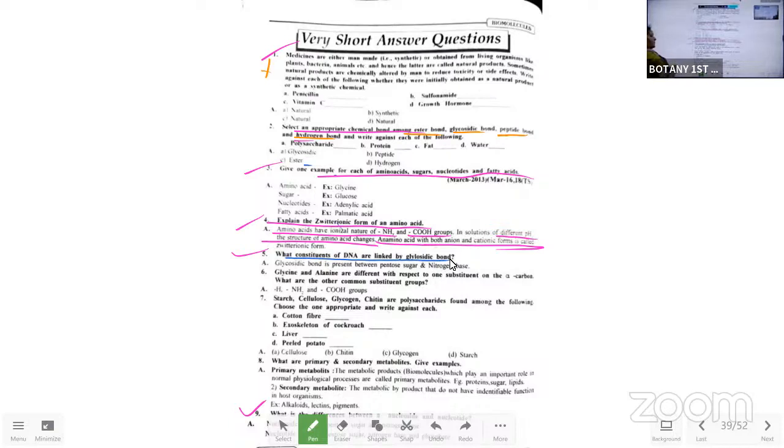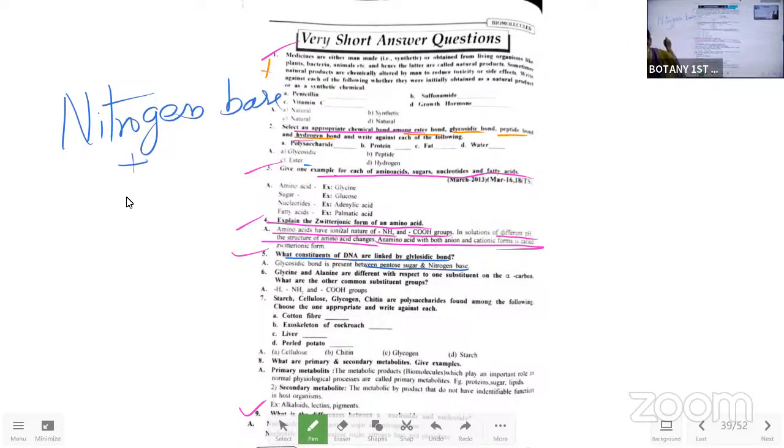See, here the glycosidic bond is present between the pentose sugar and the nitrogen base. The nitrogen base and pentose sugar are bonded with a glycosidic bond.